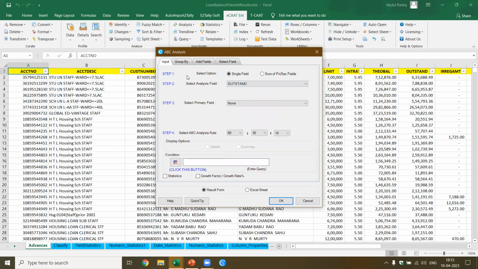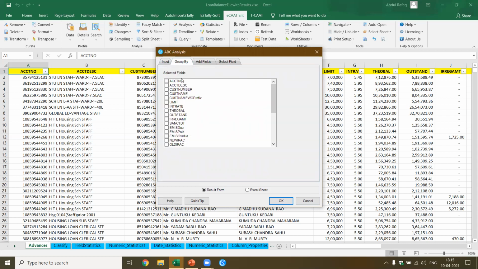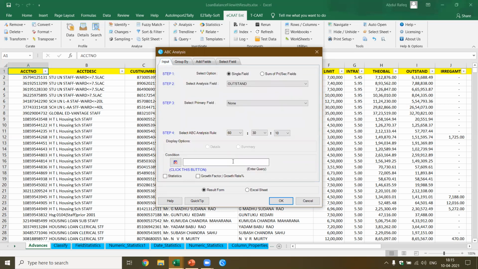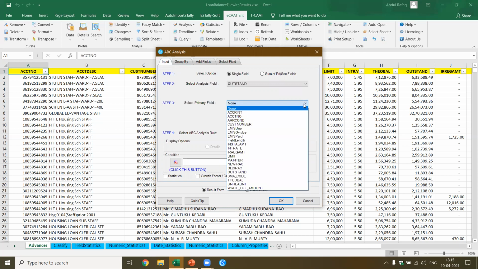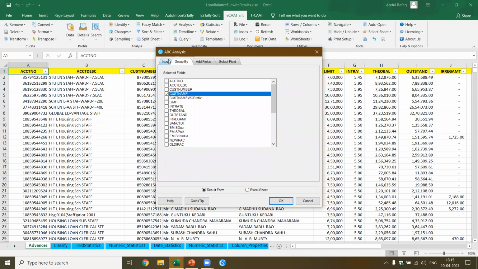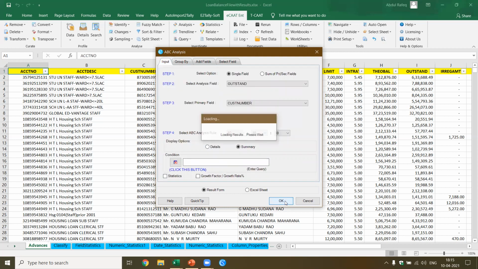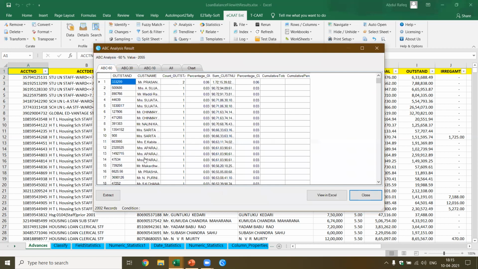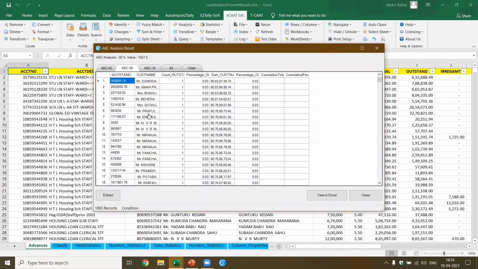Outstanding. So group by, I should be able to group by the customer name. Let's see if we can get the result. Yeah, so now if you see here, outstanding, customer name, based on this you got 2002 customers that constitute 60%, 30%, and these are the 10%.